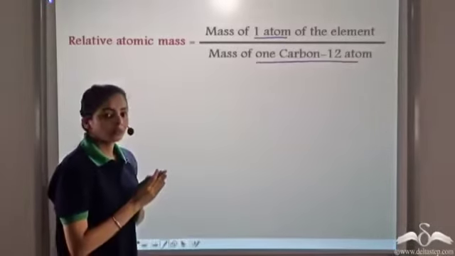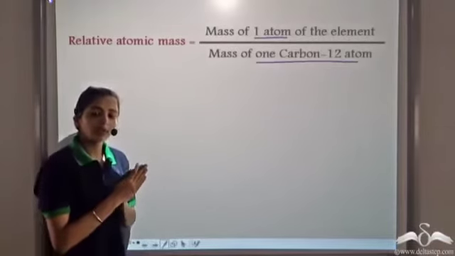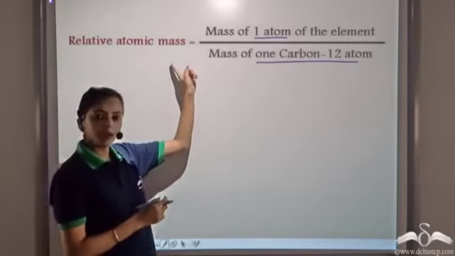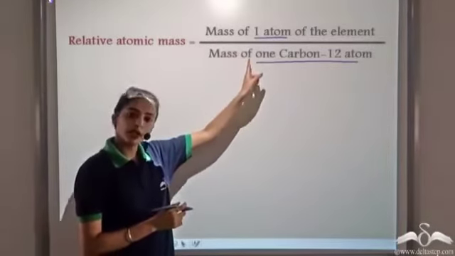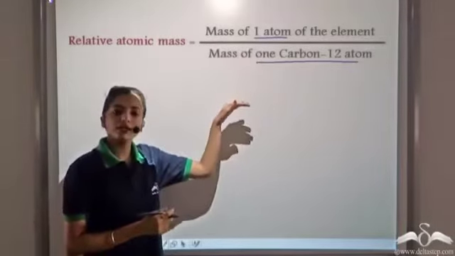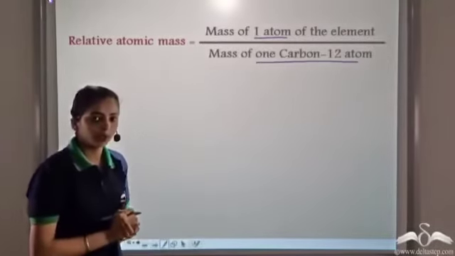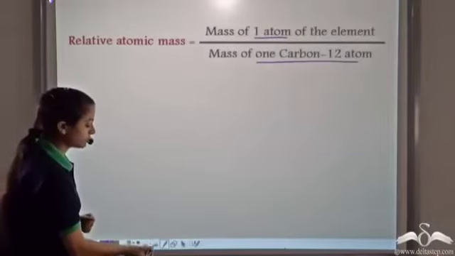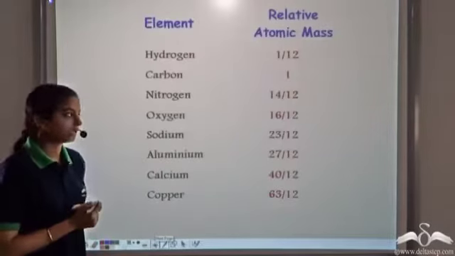So the relative atomic masses of all the elements can be calculated by taking carbon 12 as the reference, and that is calculated by taking the mass of one atom of a particular element and dividing it by the mass of one atom of carbon 12. So based on this, the relative atomic masses of different elements were calculated.